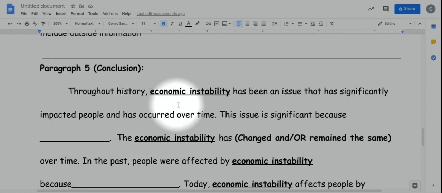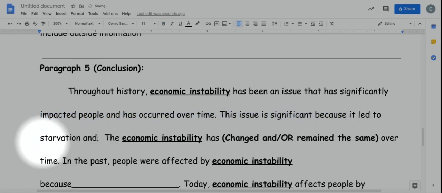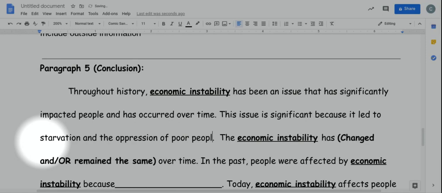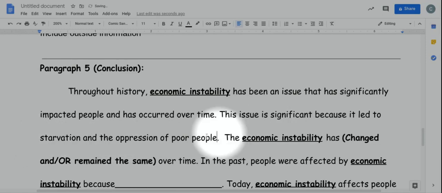So, for example, throughout history, economic instability has been an issue that has significantly impacted people and has occurred over time. This issue is significant because, we'd say something like, it led to starvation and the oppression of poor people. So we're just saying why it's significant. It's significant because economic instability resulted in bad consequences essentially for poor people, starvation being one of them. Notice I didn't go through every impact there possibly is of economic instability. I'm just talking in general in relation to what I referenced earlier in my essay.